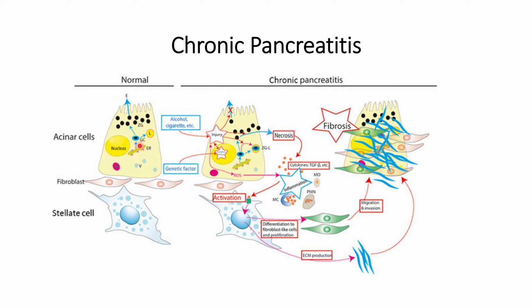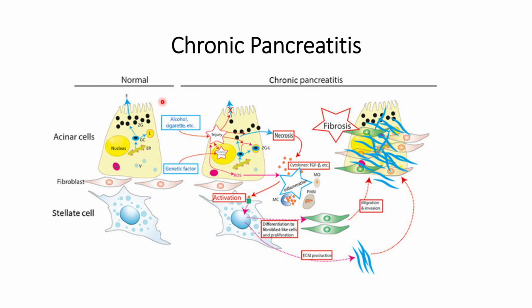Thereafter it goes to the Golgi for post-translational modification, and finally the enzymes are released from the acinar cells, and they do not affect the stellate cells or fibroblasts.